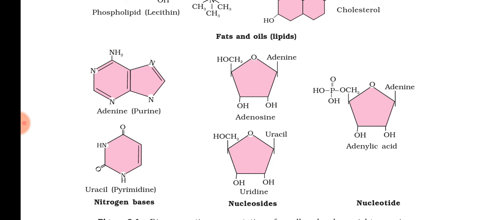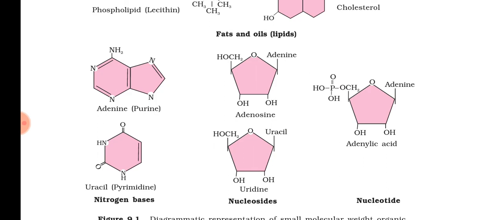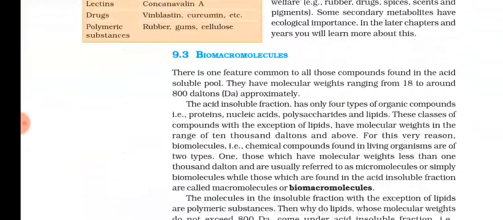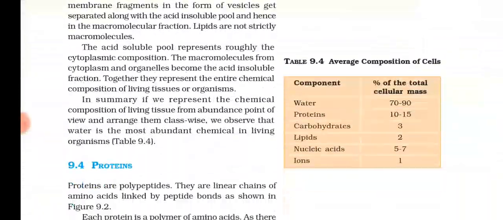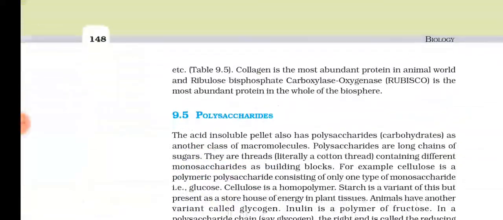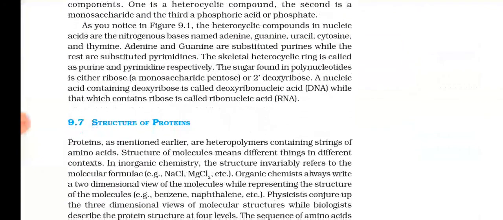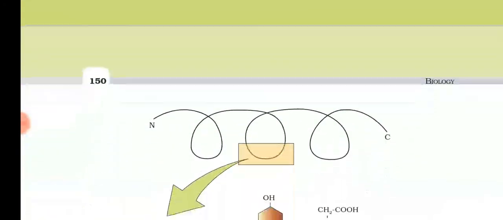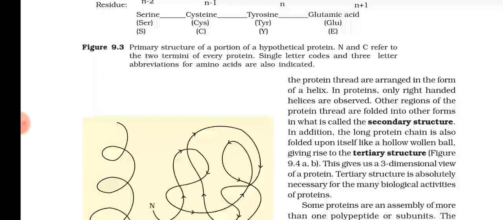Then I have told you about the structure of proteins. The structure of proteins can be studied at 4 different levels, I told you. They are primary, secondary, tertiary and quaternary. You can study it in this sequence, because in the textbook a little bit of difference is there. If you study in this order, it will be easy for you. Amino acids and then proteins. Is it clear? So only I taught you like this.